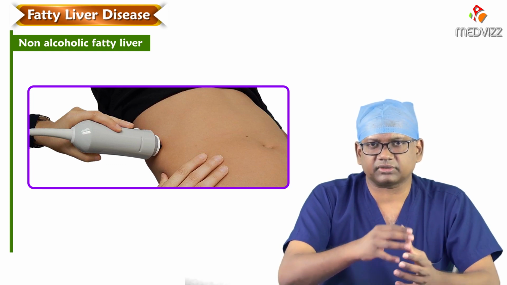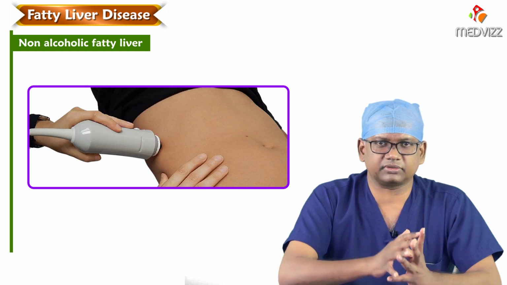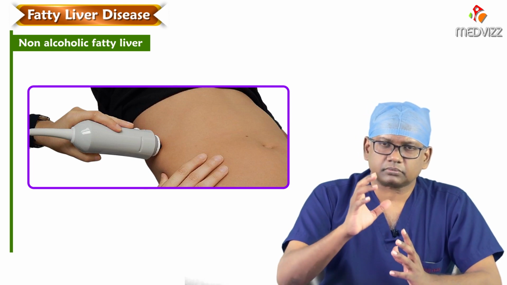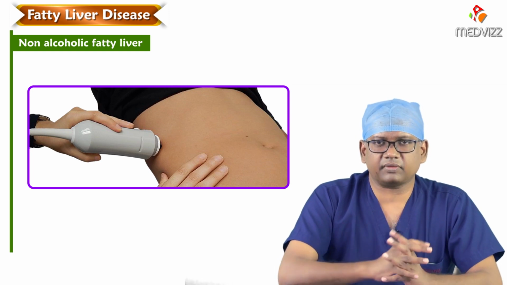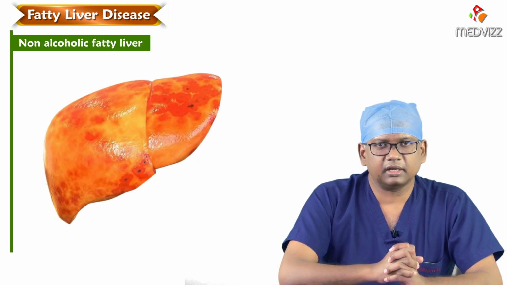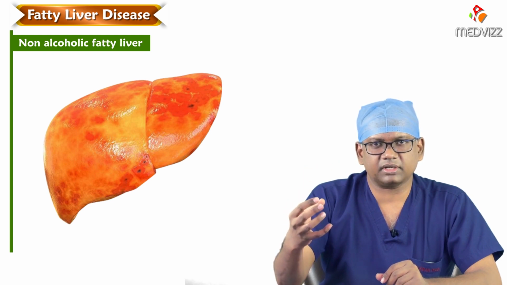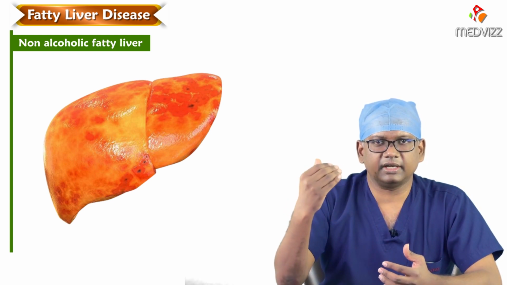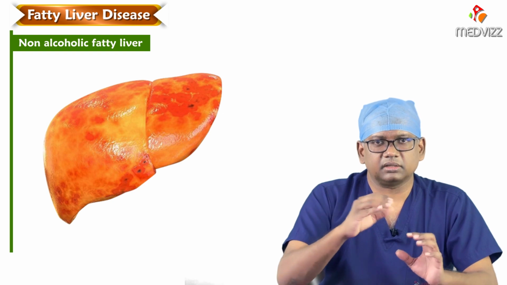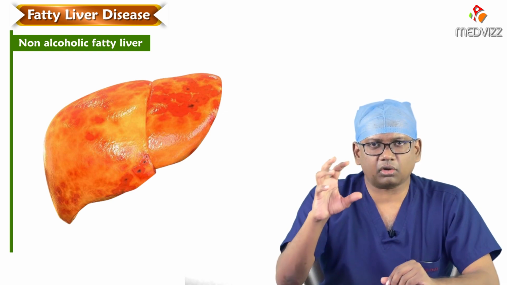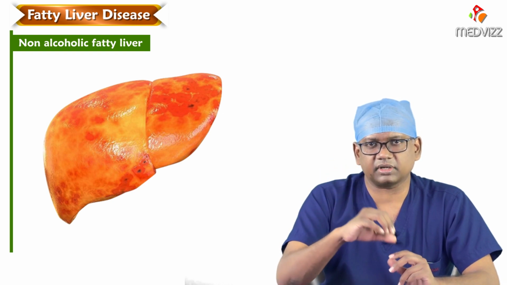Some kind of monitoring system should be in place. So as I said, not everyone with fatty liver needs to be worried, but we need to see whether the fatty liver has abnormal liver tests or is leading to stiffening of the liver. The treatment for simple fatty liver and non-alcoholic fatty liver disease is completely different.